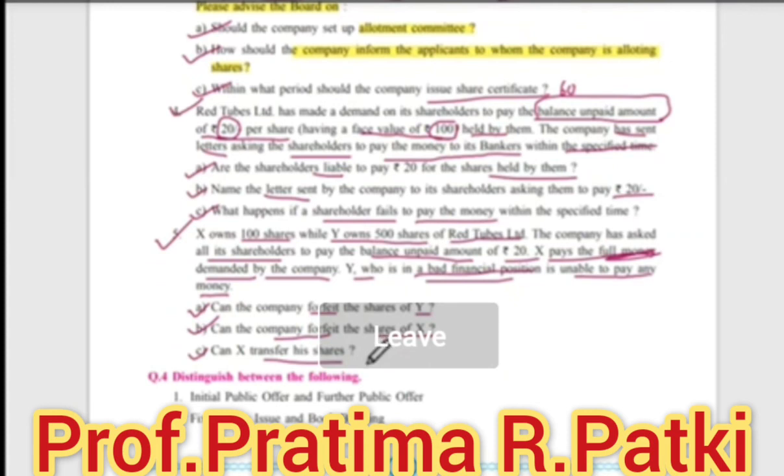Okay, so X has paid the full amount to the company and now his shares are fully paid up. Hence, his shares can be easily transferable. So here we complete the case studies of chapter 3.